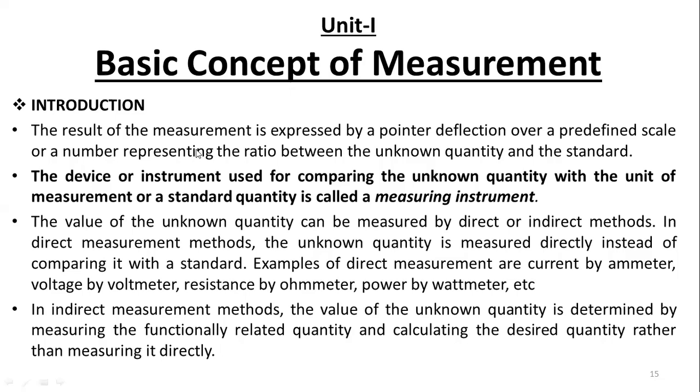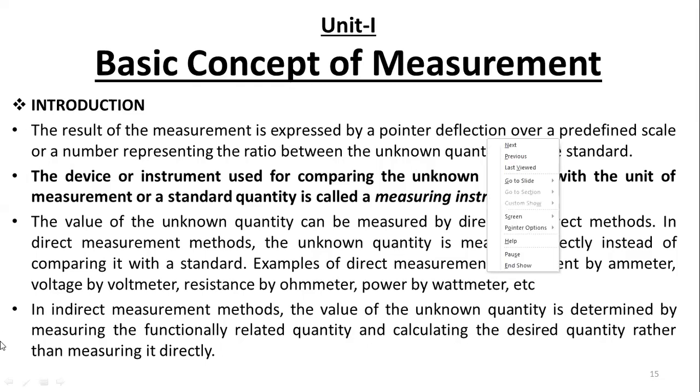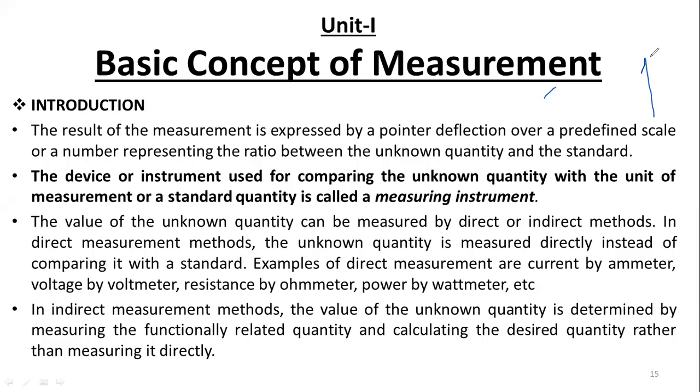In the introduction part, the result of the measurement is expressed by a pointer deflection. We are using a meter. The instrument shows one pointer, like this arrow. Over a predefined scale, the scale is there like this, 1, 10, like that.